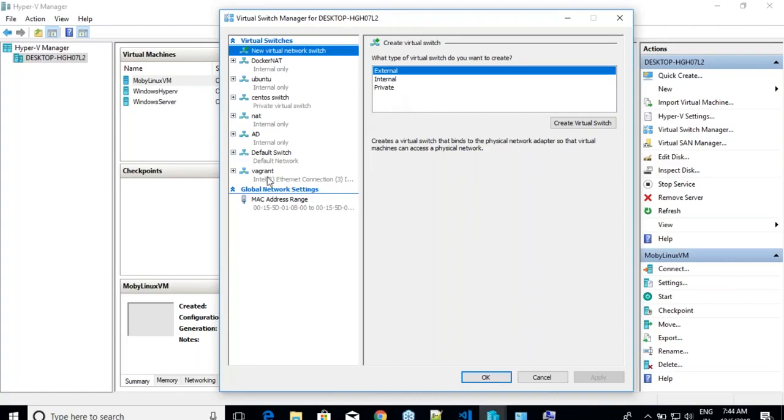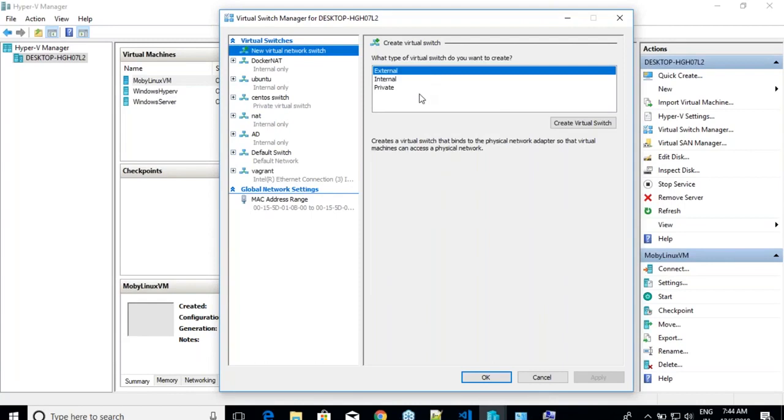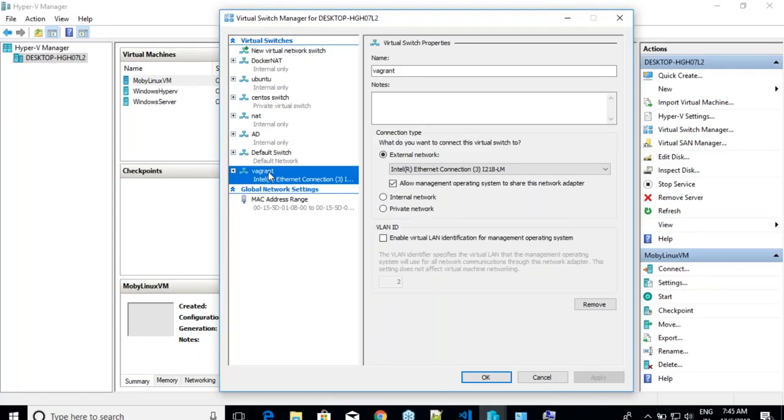There are some switches already over here, you can go with them, or if you want, you can create a new virtual switch, select these options and give some names. I'm going with Vagrant already because it is an external connection, and as of now it is using the Ethernet connection. But remember, if you are using Wi-Fi at home and your network is received from Wi-Fi, select the Wi-Fi adapter, because your network is received by Wi-Fi, not by Ethernet. If I unplug my Wi-Fi, my virtual machine also will not get network, because the driver which is giving me the network in that case is wireless. So that's how it works.